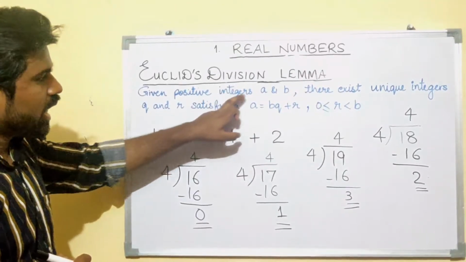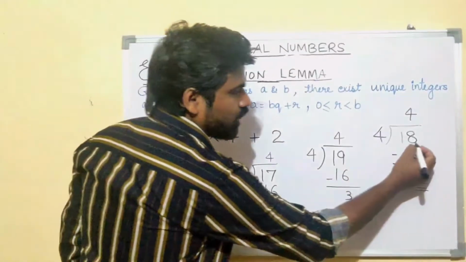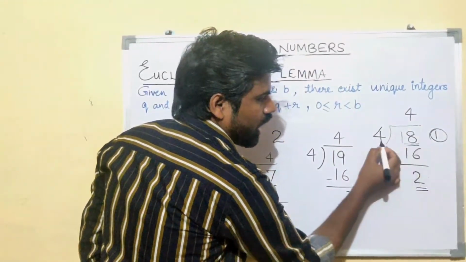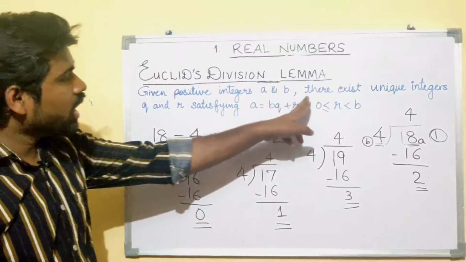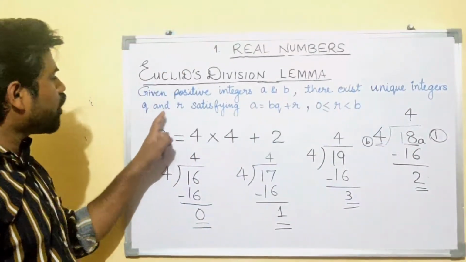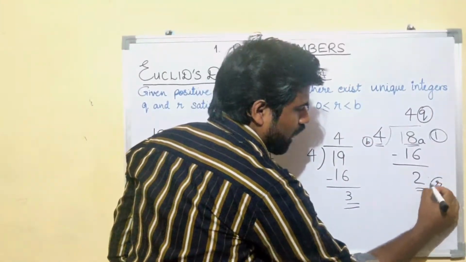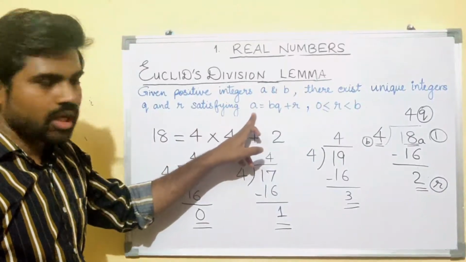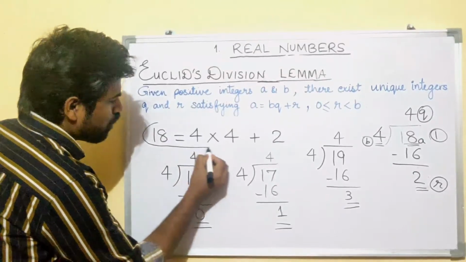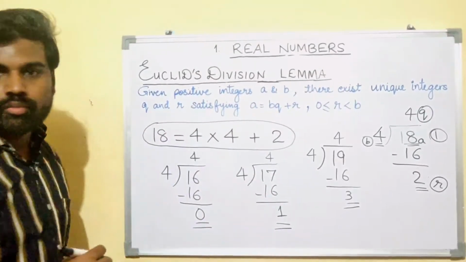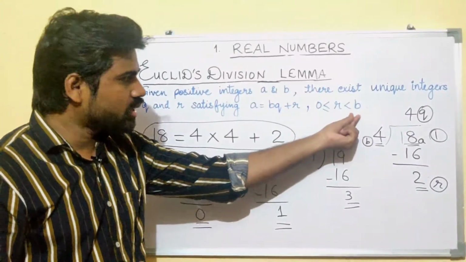Given positive integers a and b. There are two positive integers a and b. What are they? We started with this right now. Let this be a and this be b. There exist unique integers q and r satisfying the condition a equals bq plus r. Right? And what is this? 0 is less than or equal to r is less than b.